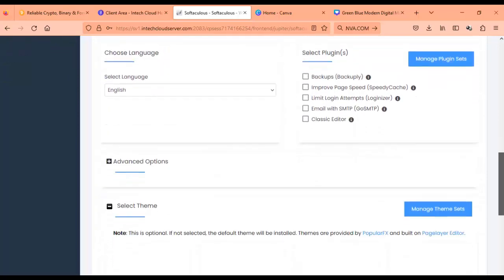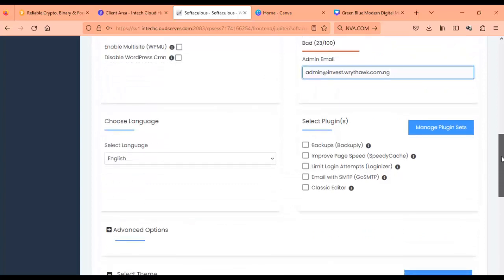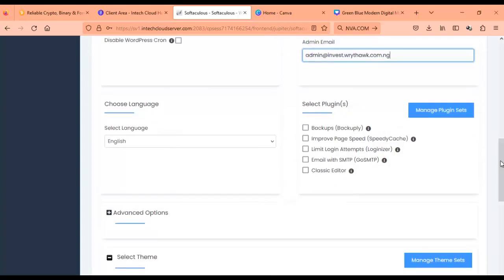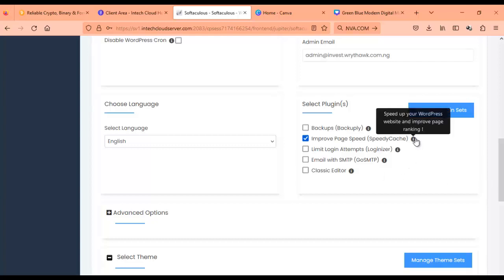You can skip these ones talking about the backup, the page speed cache, and all of that. If you like, you can put it. If you don't like, I still leave those ones. If you tap on this and say speed up your website and improve page ranking, you can put this, you can still remove it, you know what you want.